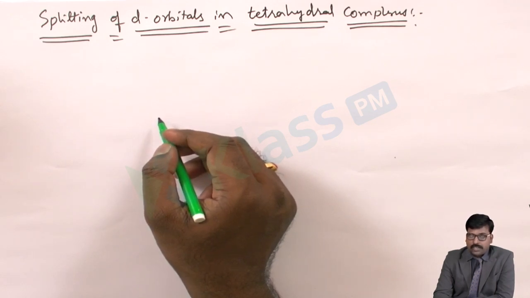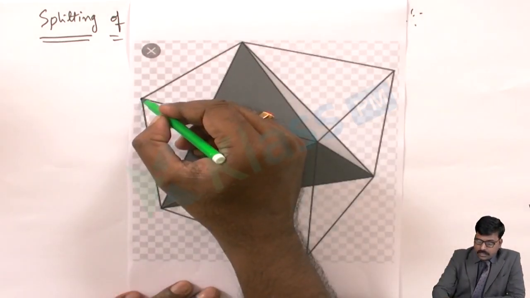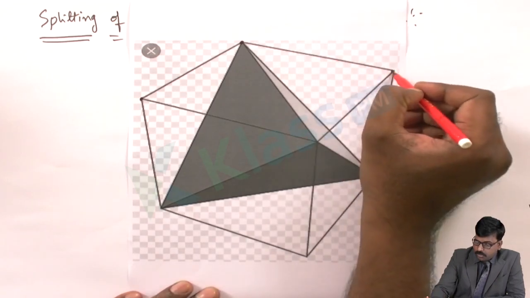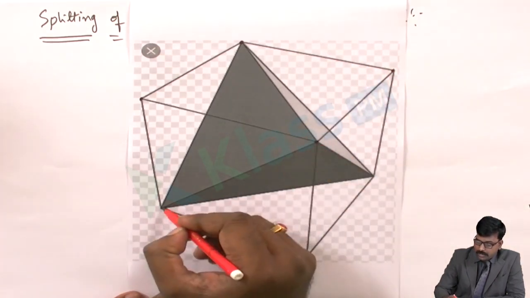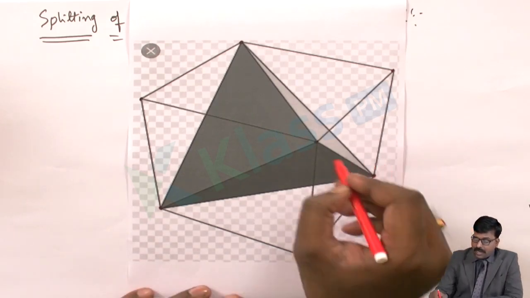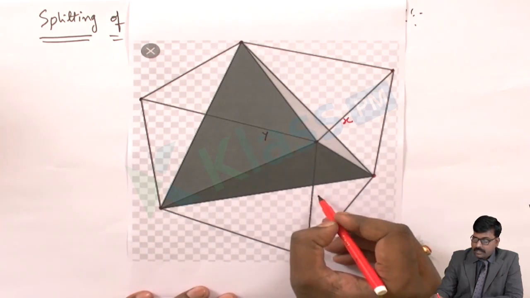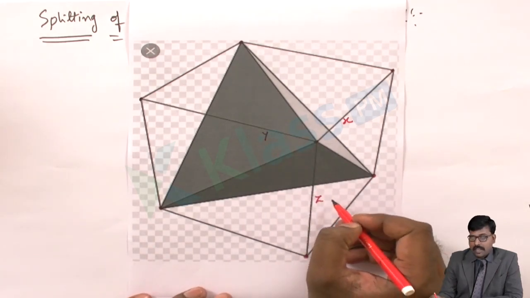So before understanding how the splitting is done, let's see the structure of the tetrahedral. This is the tetrahedral structure. You can see this is the cube. The corners of the cube are in this way. And you can consider one of the axes as the x-axis, one as the y-axis, and one as the z-axis.